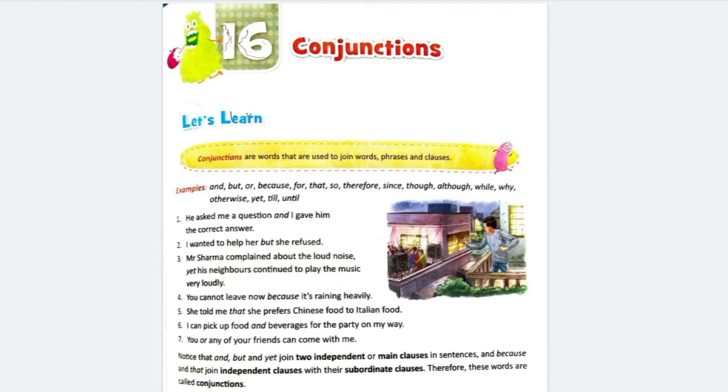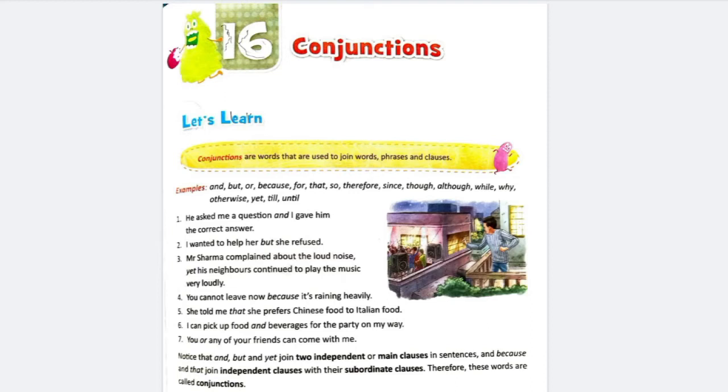What is a conjunction? A conjunction is a joining word. Conjunctions are words that are used to join words, phrases and clauses. Examples of conjunctions: and, but, or, because, for, that, so that, therefore, though, yet, still.